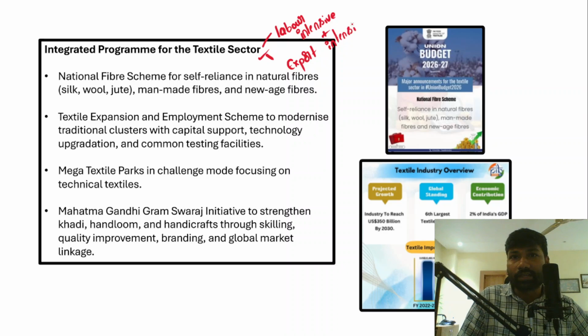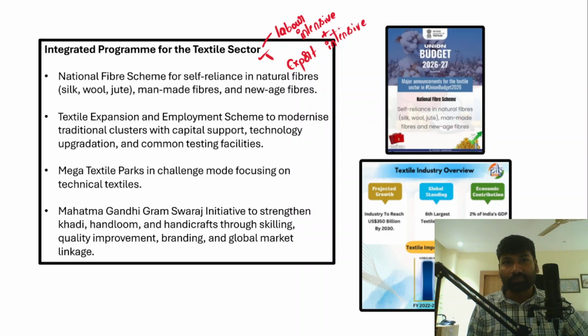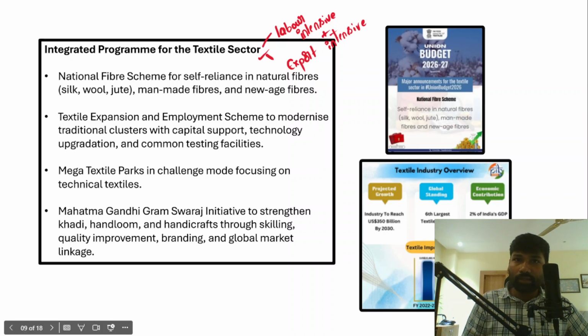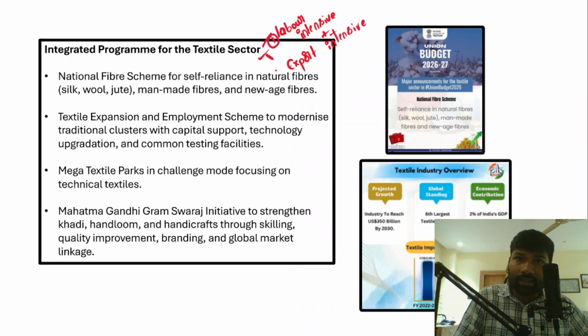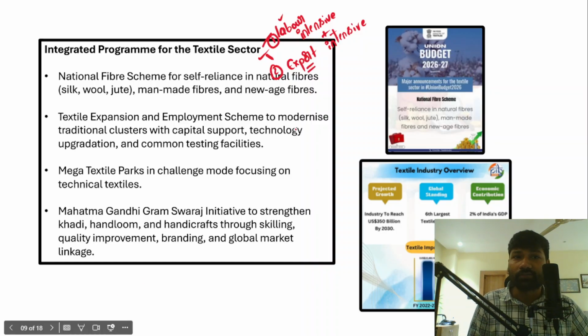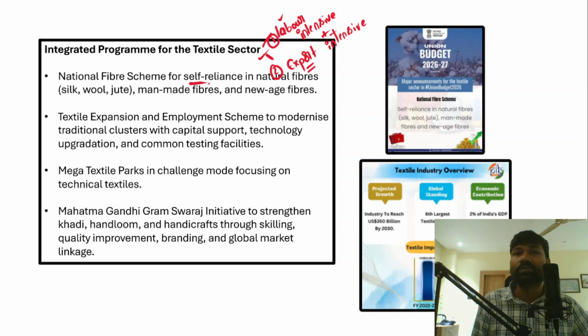Labor intensive sector, export intensive sector. Now, recognizing this fact that it has the potential to create employment on a large scale and it also has a huge export potential, the National Fiber Scheme for Self-Reliance in Natural Fibers was launched.